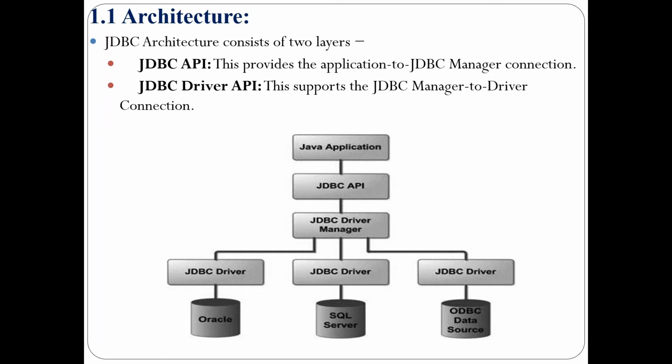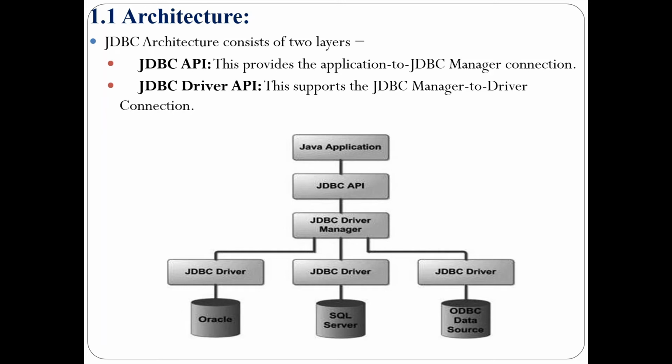What does the Java application do? The Java application can be developed using a Java applet, Swing, Servlet, or JSP, which communicates with the data source. It means I can develop any application using a Java applet or Swing or Servlet or JSP in order to establish a connection to the database.